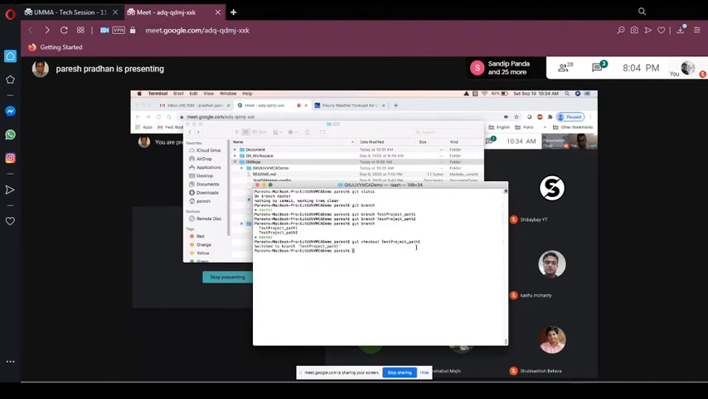git checkout. So what it says is, switched to branch test project path 1. So from master, now we have switched to the branch path 1. Let me run git branch again.